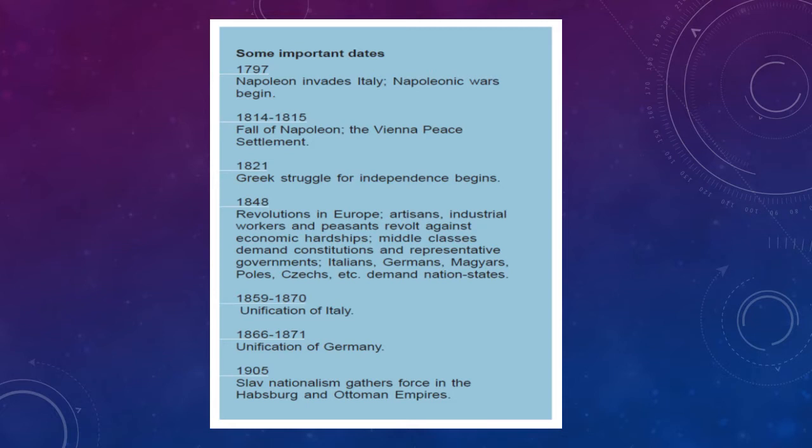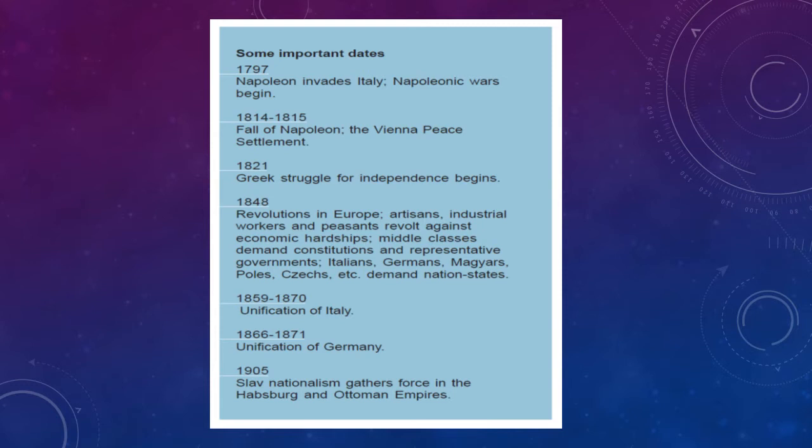The next important date, which is one of the most important topics, is the unification of Italy in 1859, that is from 1859 to 1870. It was under several dynastic states, and finally, with the help of Chief Minister Cavour, Italy became a nation state.